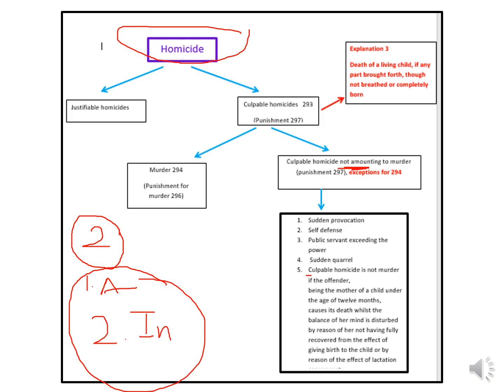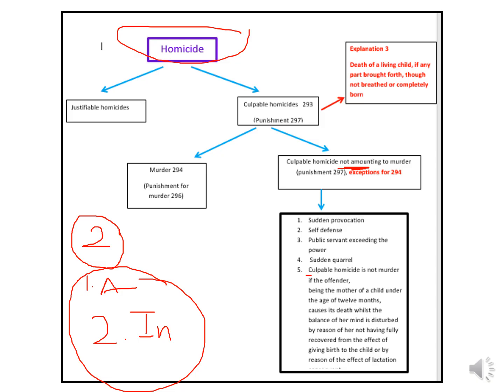However, if the mother has got a mental illness not due to the effects of pregnancy and lactation, right? So now in this case, if the mother is going to kill the baby, she will get murder charges because intention is higher there. But here you can understand there should be some kind of mercy on behalf of the mother.